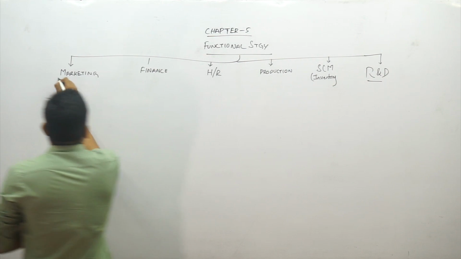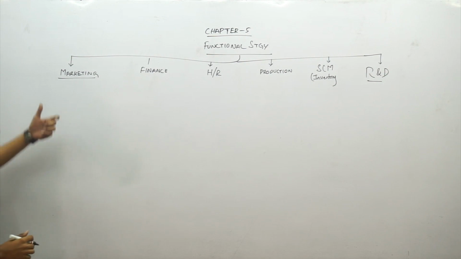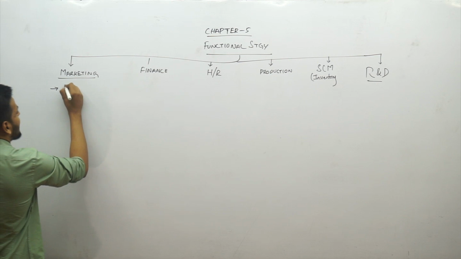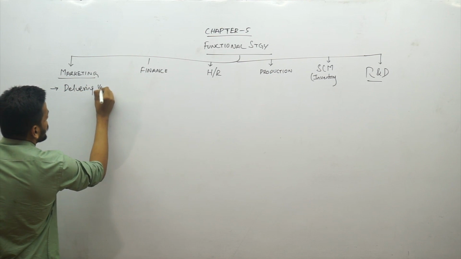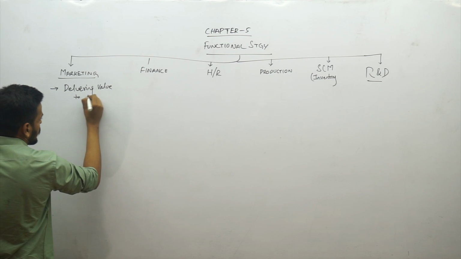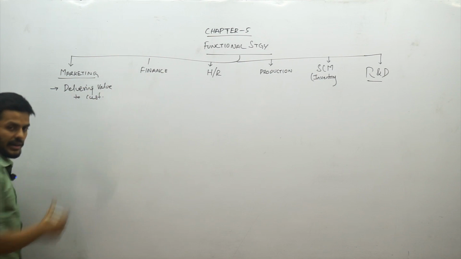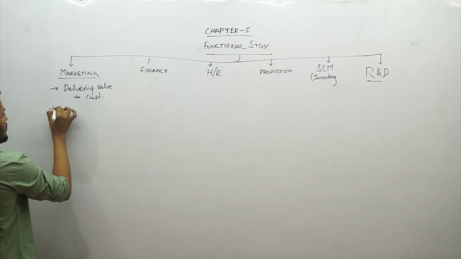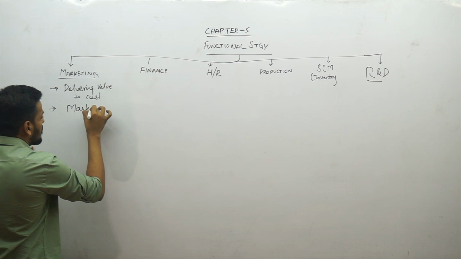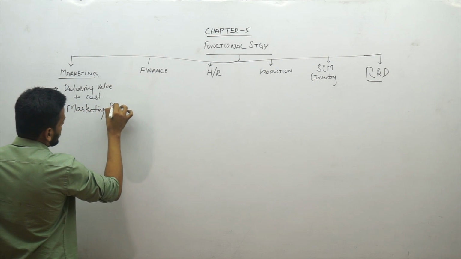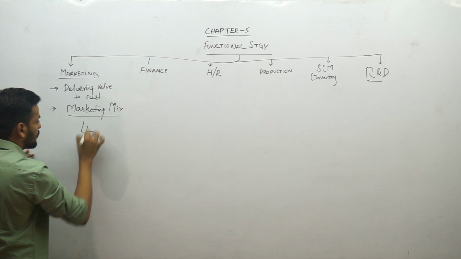Guys, in marketing, we will deal with delivering value to the customer. Delivering value to the customer is the most important part of marketing. In the same topic, we will be dealing with something called the marketing mix. Remember what the marketing mix is? The marketing mix talks about the 4 P's, right?